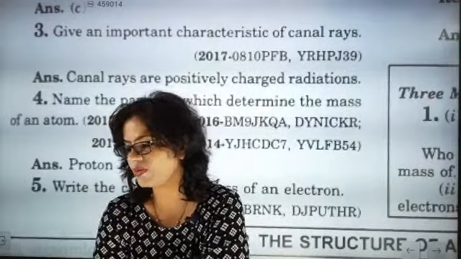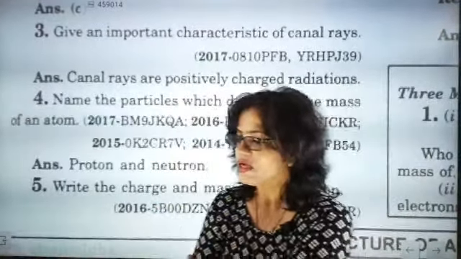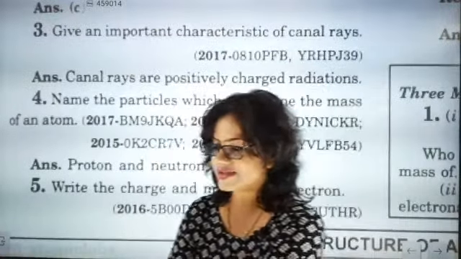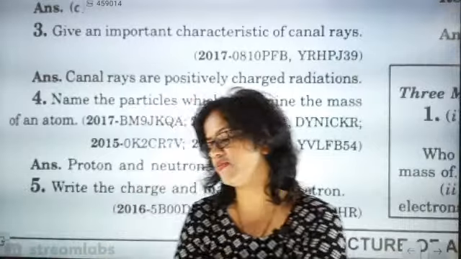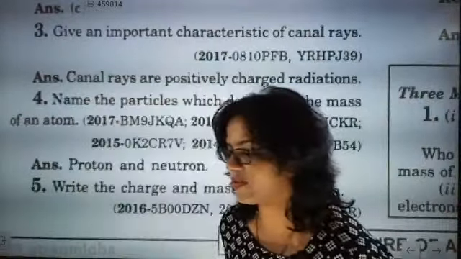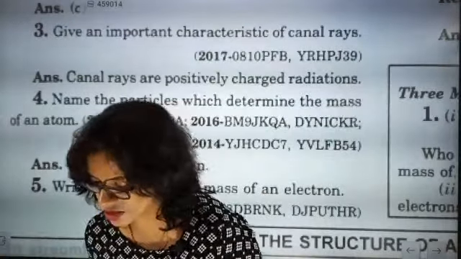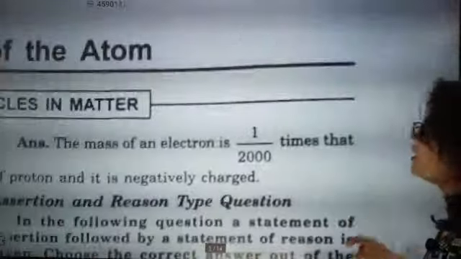Yes, Sharmila, 9.1 into 10 to the power minus 31 kg is exactly the mass of electron. Absolutely correct. Thank you, CB. God bless you. Now Rahul, 9.1 into 10 to the power minus 31, absolutely correct. Yes, Avinash, 9.1 into 10 to the power minus 31 is the absolutely correct answer. Super. So we'll go for the next question.